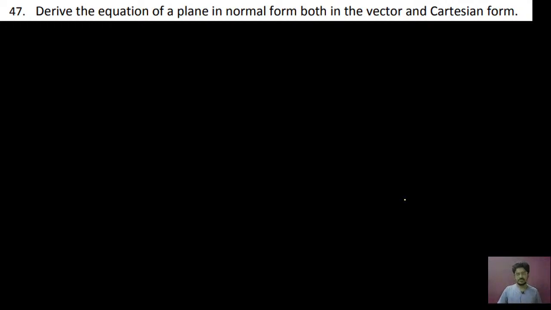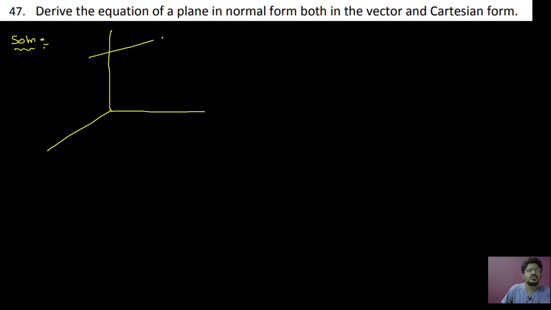Okay. So now let us go for the normal form of the plane. That is the next question. Derive the equation of a plane in normal form, both in vector and Cartesian. Okay, so first let us take the diagram and choose the plane.